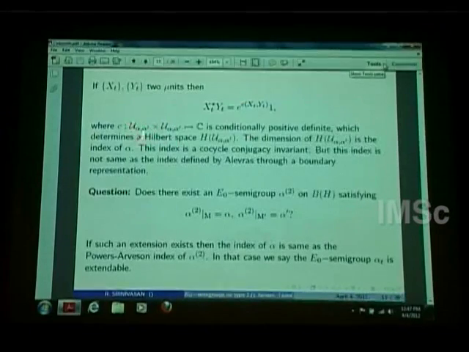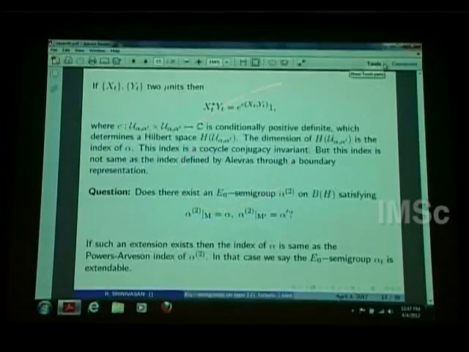This is the collection of all multi-units. We get a function from here to here, and there is a condition called conditionally positive definite. When we have a conditionally positive definite function like this, we can construct a Hilbert space. It's well known that one can construct the Hilbert space, so I don't want to go through that. The dimension of the Hilbert space, I call that the index for alpha.